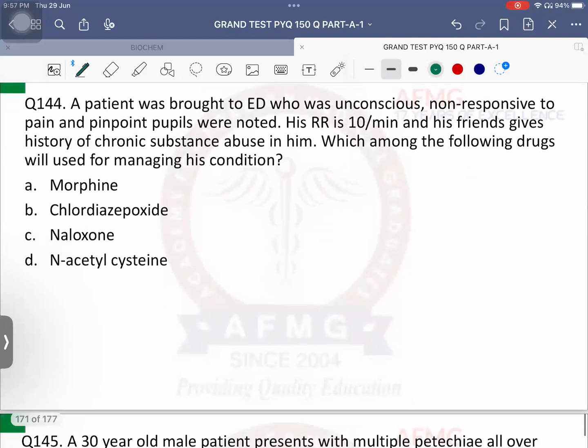Question number 144. A patient was brought to the emergency department who was unconscious, non-responsive to pain, and pinpoint pupils were noted. Respiratory rate is 10 breaths per minute. That means respiratory rate is low. There is a respiratory compromise. And his friends give history of chronic substance abuse in him. Which among the following drugs will be used in managing his condition? What is the cause? Opioid toxicity, right?